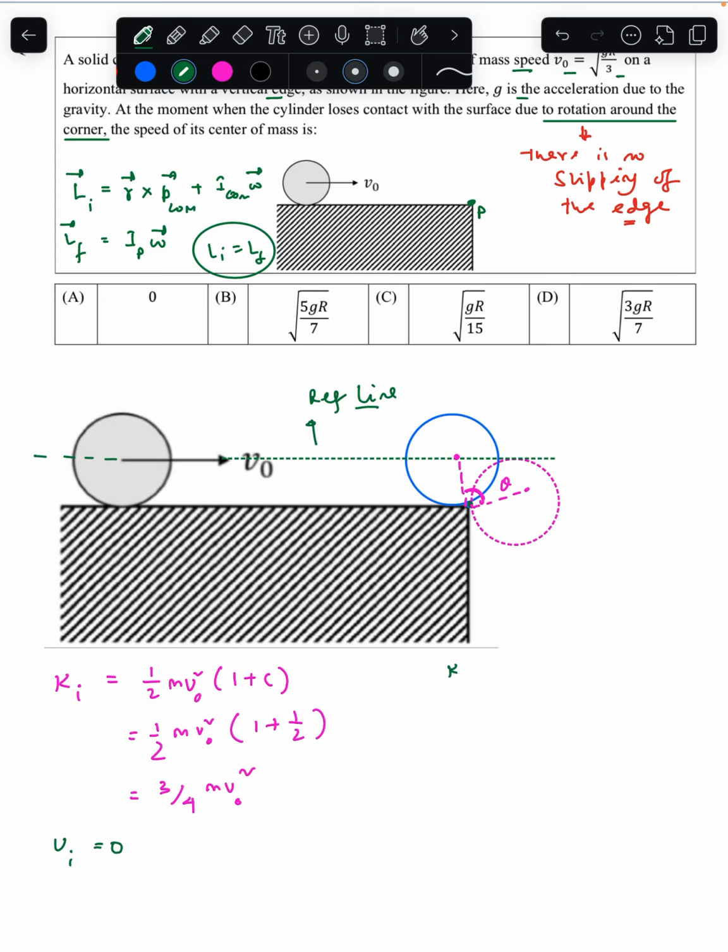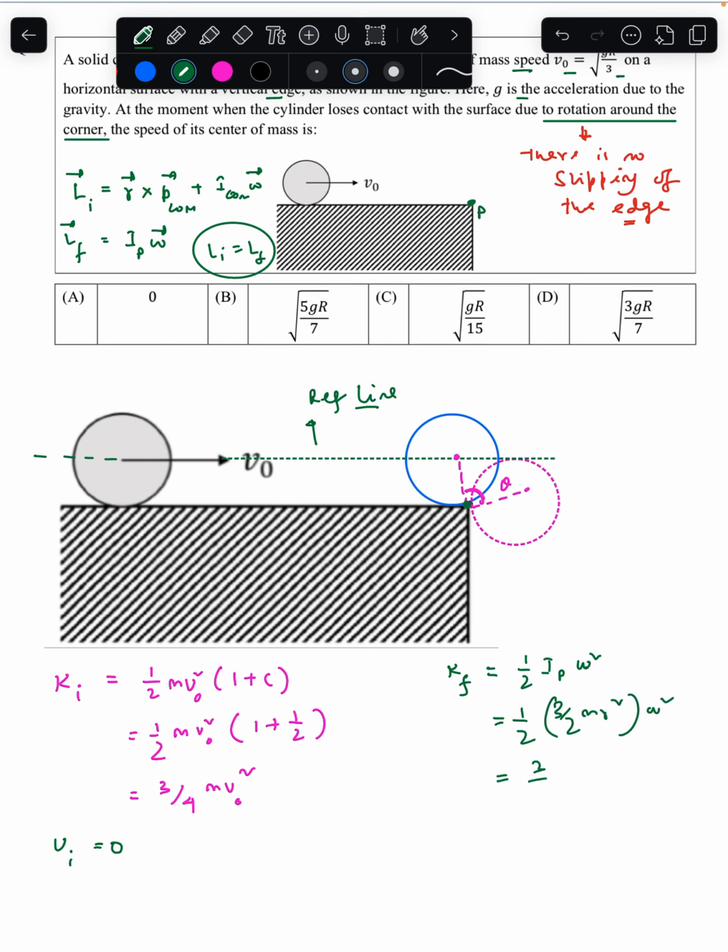So when it is finally moving about this particular point, the final kinetic energy will be equal to half Ip into omega squared. So that will become half, and I about point P will again become 3 by 2 m r squared by applying the parallel axis theorem, into omega squared.